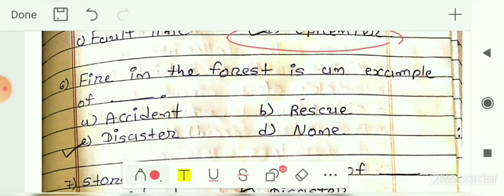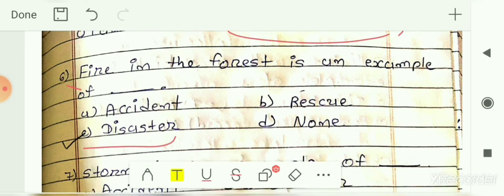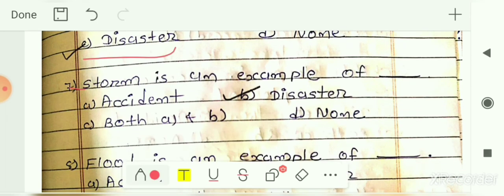Next, sixth number: fire in the forest is an example of blank. The options are accident, rescue, disaster or none. So fire in the forest is an example of the disaster, as it causes destruction on a large scale, so that's why it is known as the disaster. Next, seventh number: storm is an example of blank. The options are accident, disaster, both A and B, that means both accident and disaster, and none of these. So here your answer is option B, that is disaster. Storm is an example of disaster.